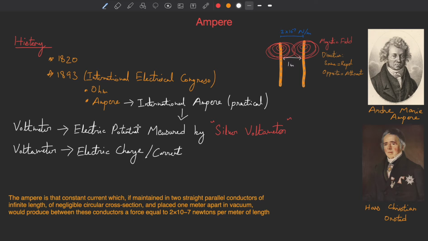So in order to measure the international ampere, the silver voltameter was used. So how does the silver voltameter work? I'm going to show you right now.